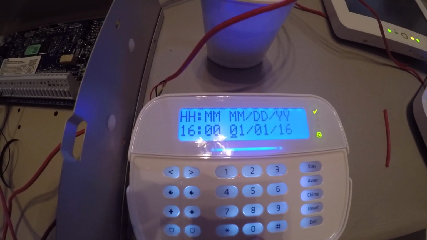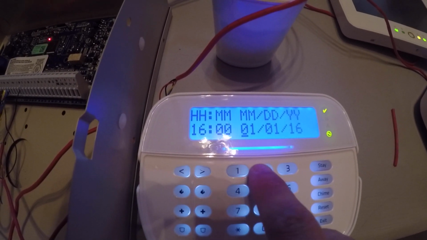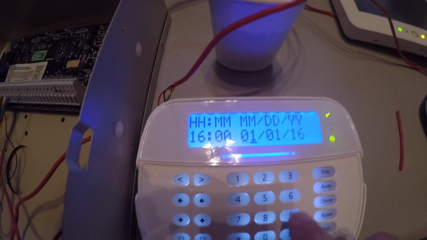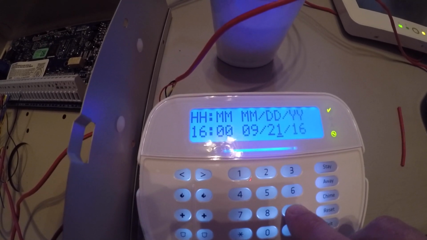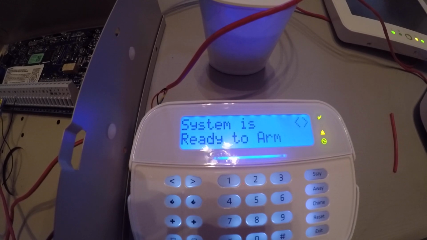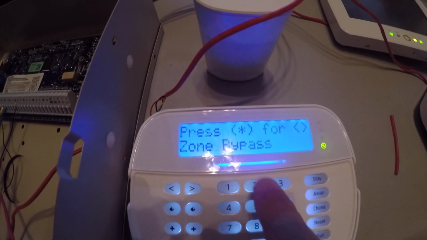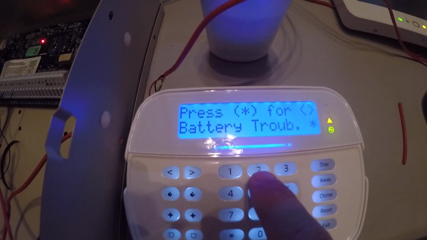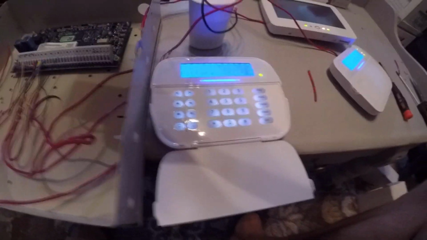And then it wants a month, a day, and a year. And I think today is the 29th. And we still have a trouble, so let's see what the next trouble is. Battery trouble. We've got a battery right here. So you go ahead and connect that up.